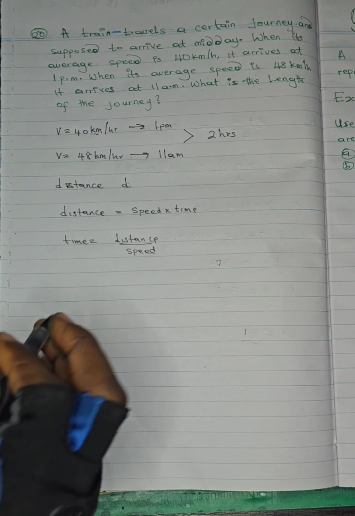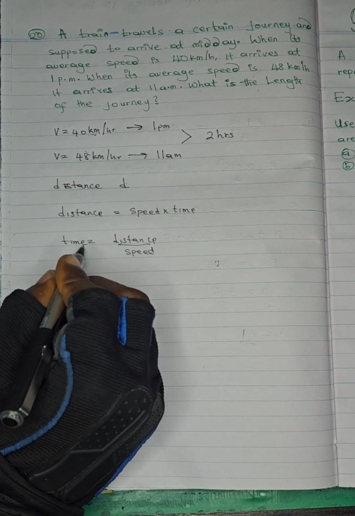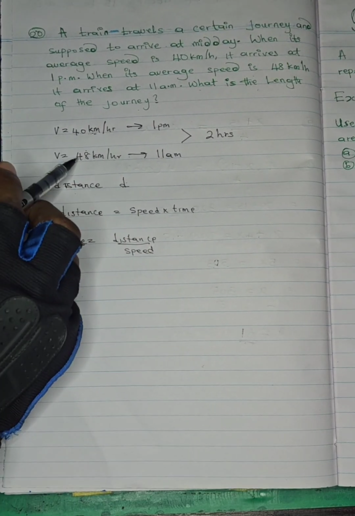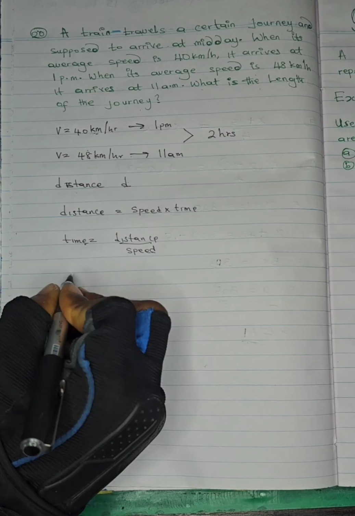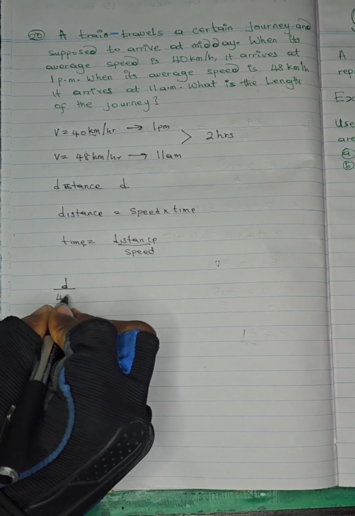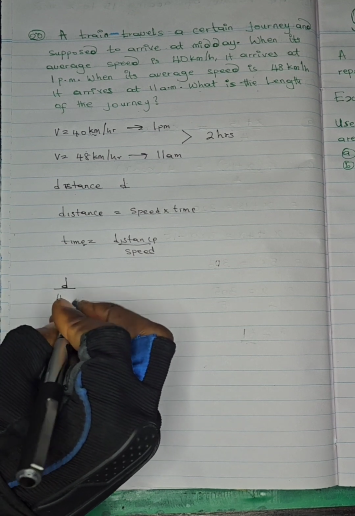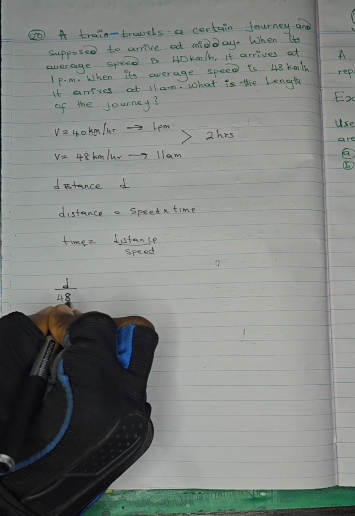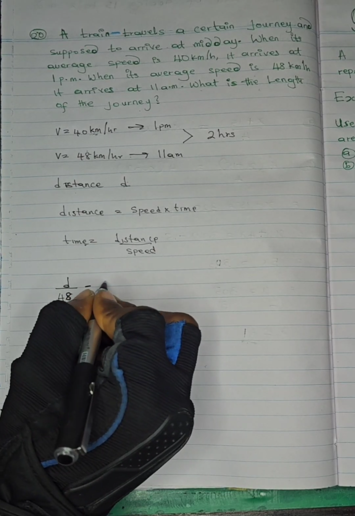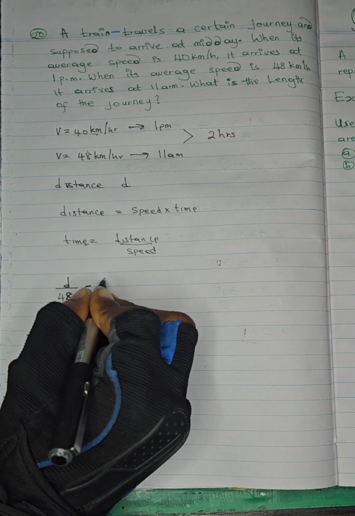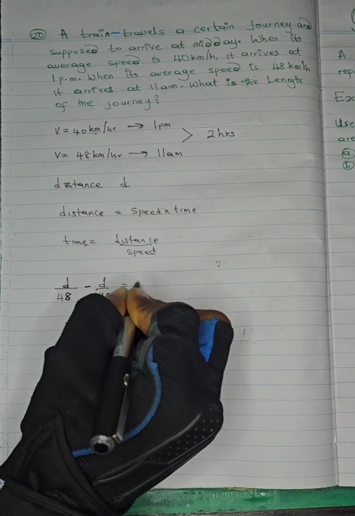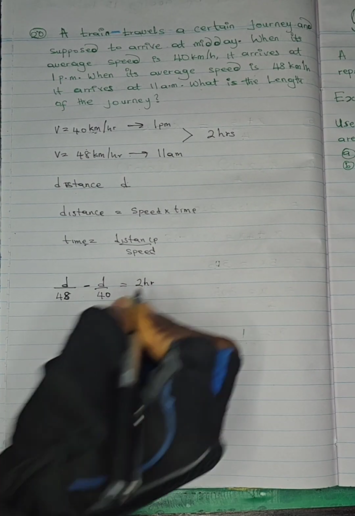So the next thing we're going to do is take the time difference. The first distance is D, because it's what this guy moved at this speed. It's the same distance he moved at the other speed. You can say D, the same distance, divided by 48, minus D over 40, gives you 2 hours. Are we together?